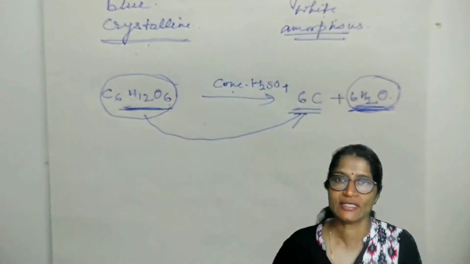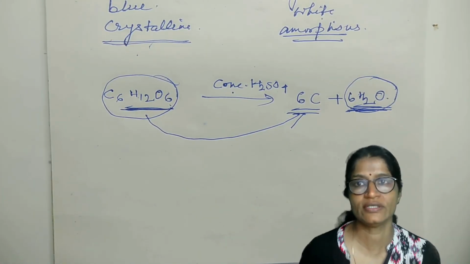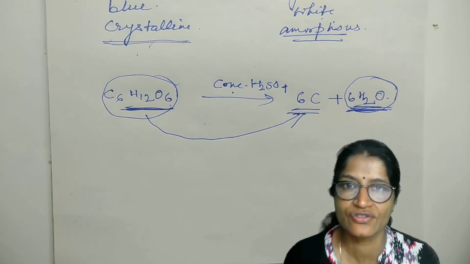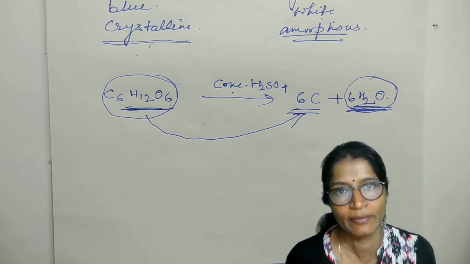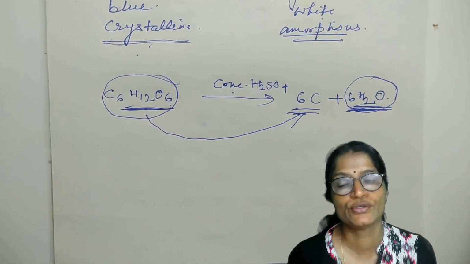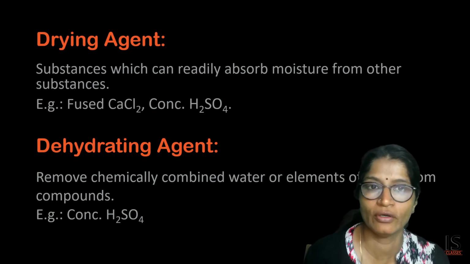So, sulfuric acid, only the concentrated sulfuric acid, not the dilute one, acts as a drying agent as well as a dehydrating agent, meaning it has the ability to remove the moisture from the substance, and it has the ability to remove the chemically combined water from the compounds.